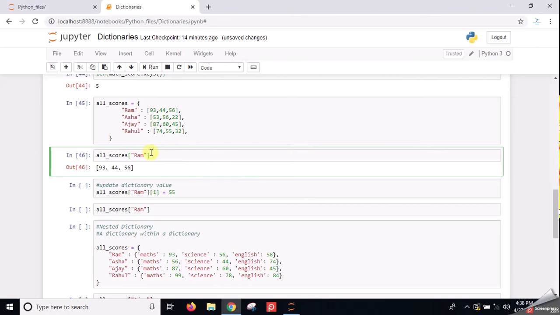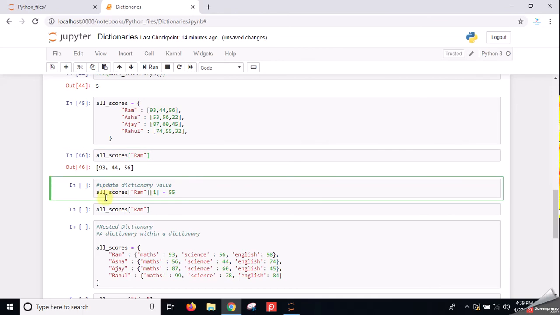Now I want to update the value of some marks of Ram. How can I do that? Suppose I have to update this 44 into some other value. How can I do it? I can do it very easily by using the dictionary name, which is all underscore scores here. Then in the square bracket the key, which is Ram. Then we should give the index number, because here the index is 1. Suppose this is 0, this is 1, this is 2.